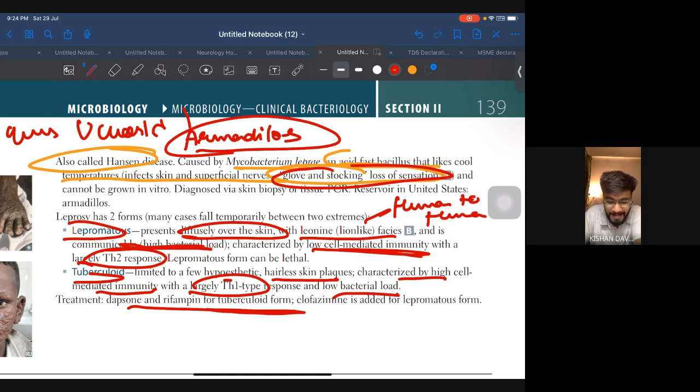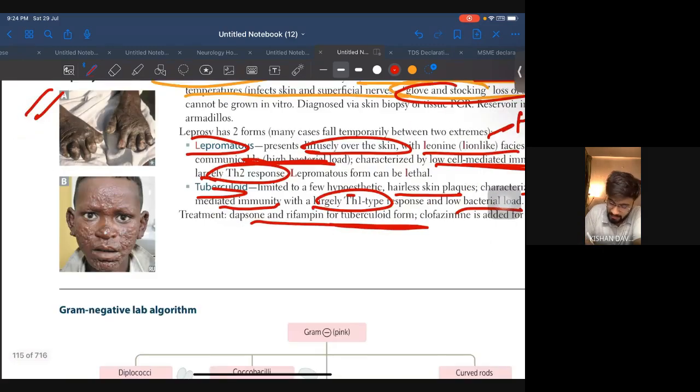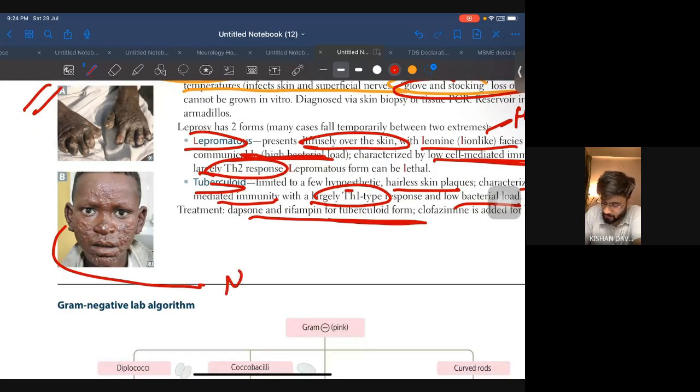Okay, and in the lion-like faces that you will be seeing, what are the features? Most common will be there are no eyelashes on the face.